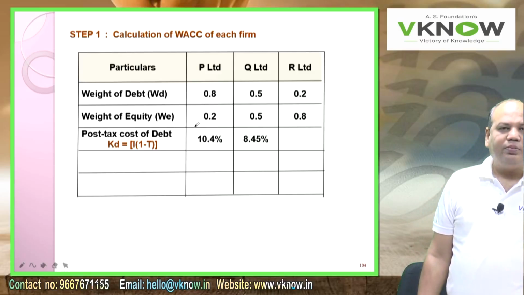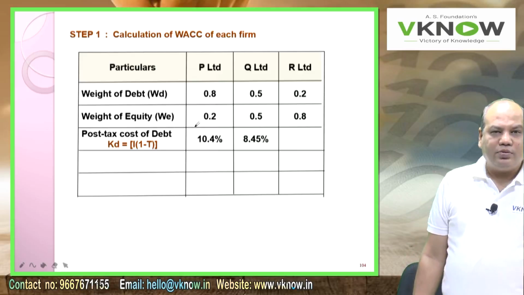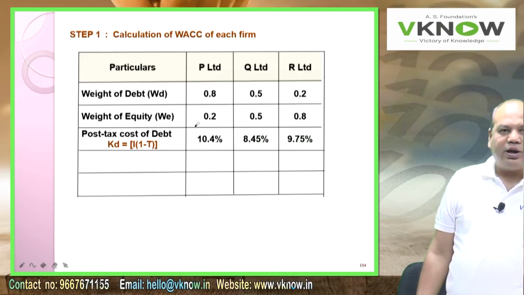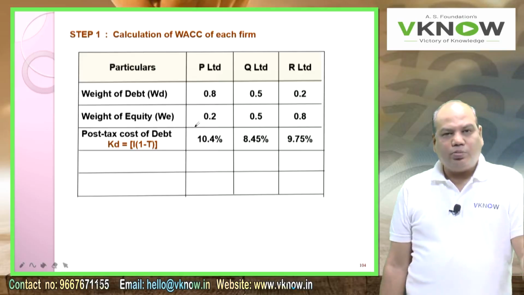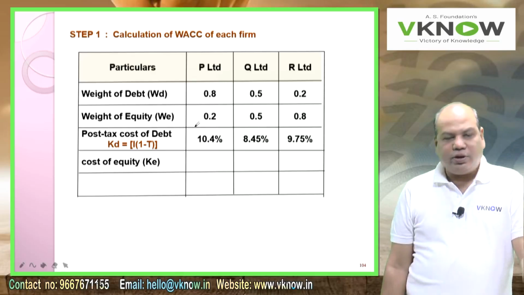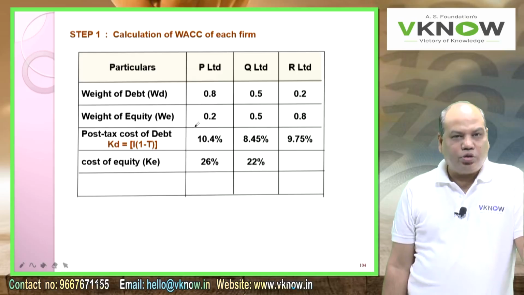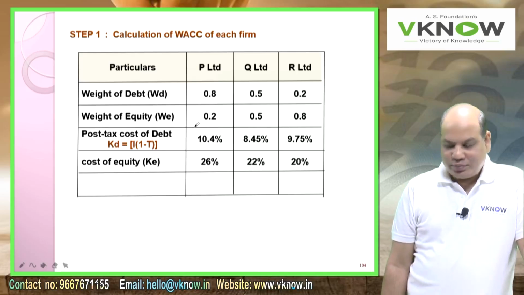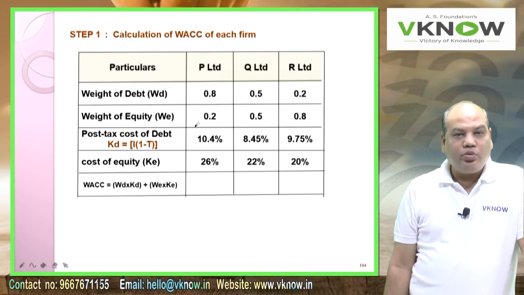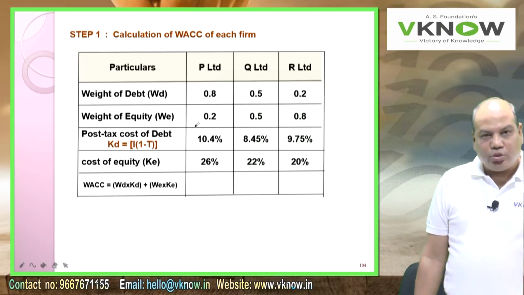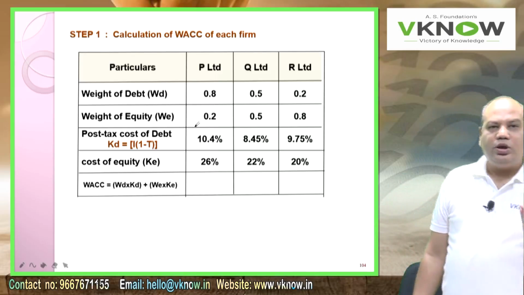For Q Limited, the pre-tax interest rate into 65% gives 8.45%. Similarly for R Limited, interest rate into 0.65 gives 9.75%. Good news, cost of equity is given: 26%, 22%, 20%. Now you will write WACC = WD × KD + WE × KE.